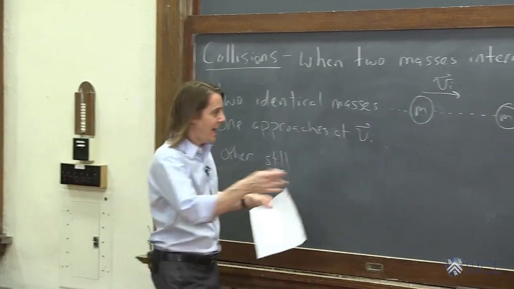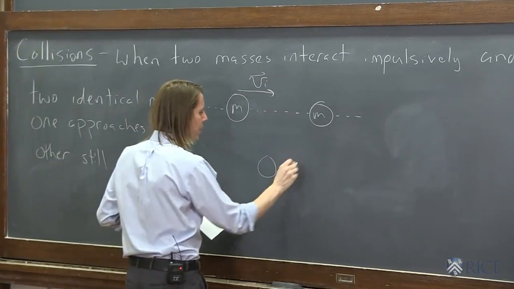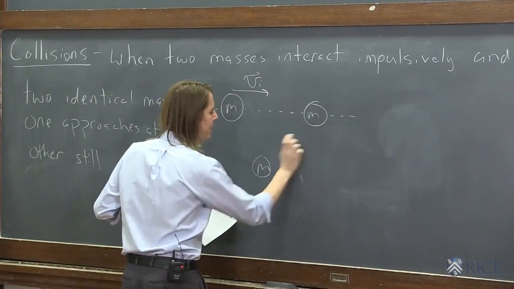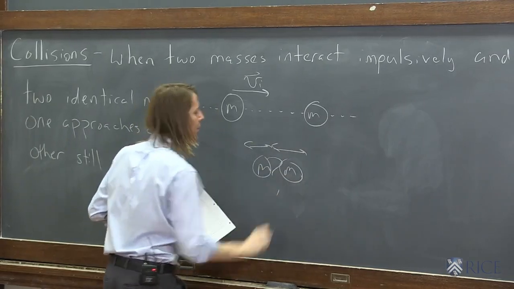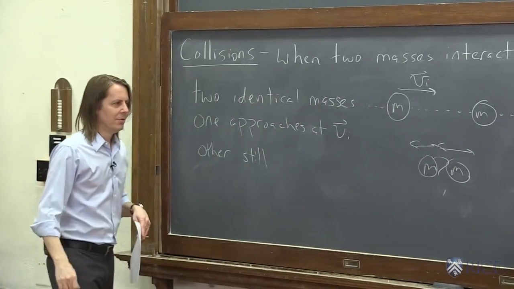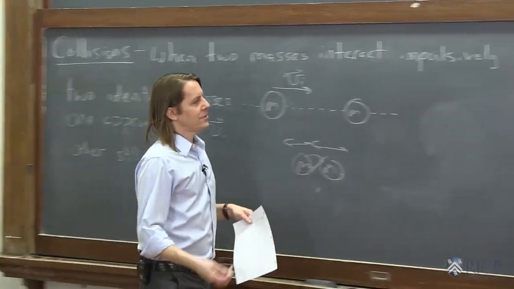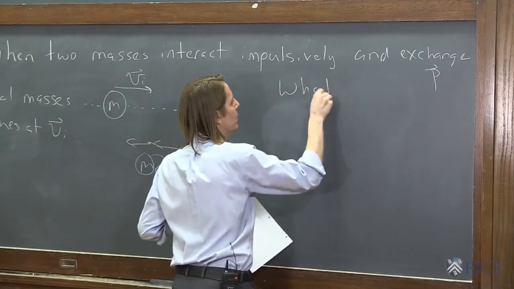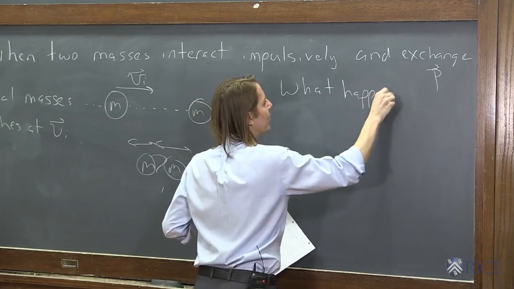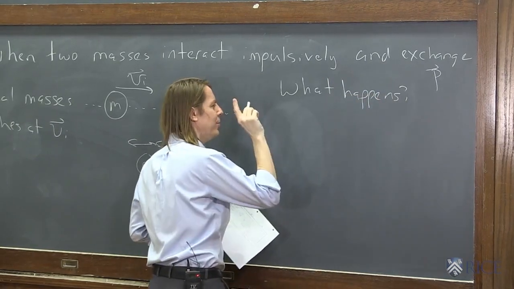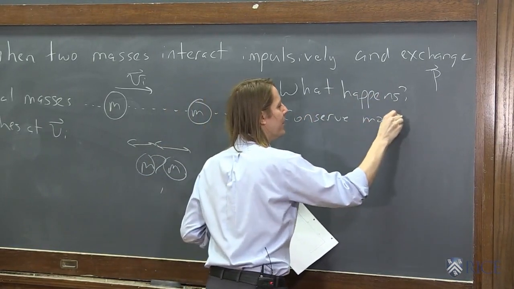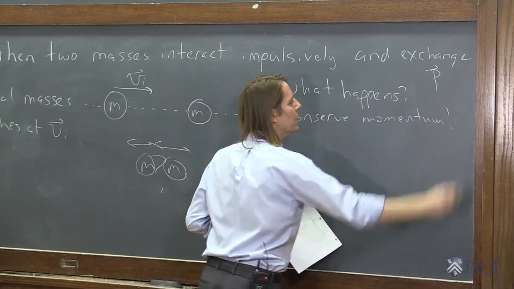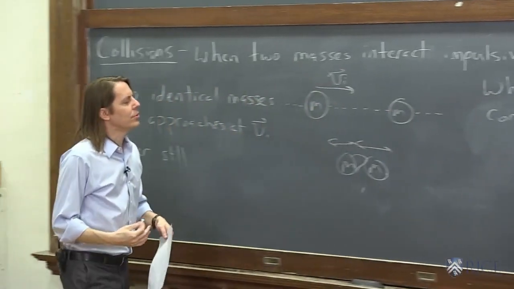And the question is, after they interact impulsively, what is going to happen? We don't know. How are they going to move? So the question is, what happens? That's the exciting part. I don't know what's going to happen. One thing I do know is they're going to conserve momentum. That's the one thing I know for sure. So let's see how you could conserve momentum here.